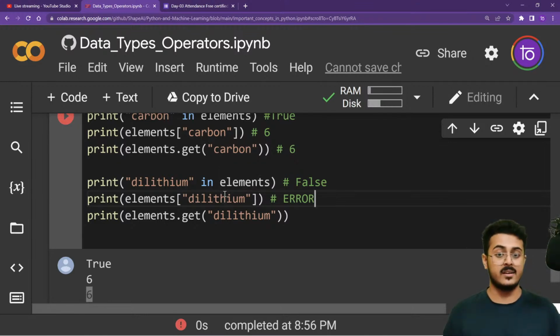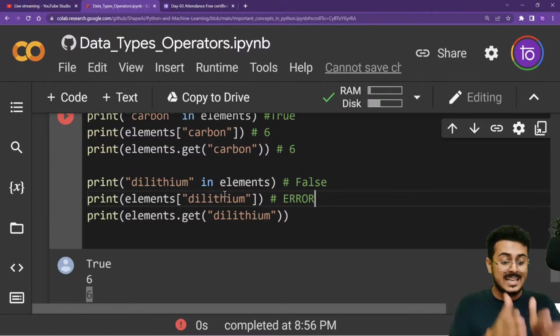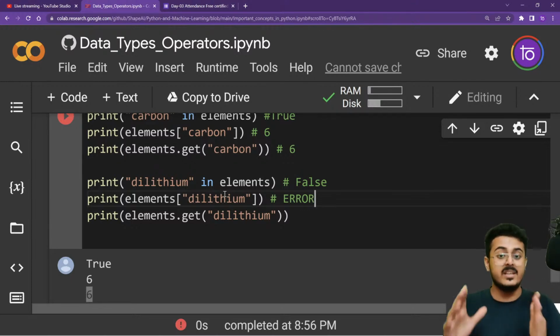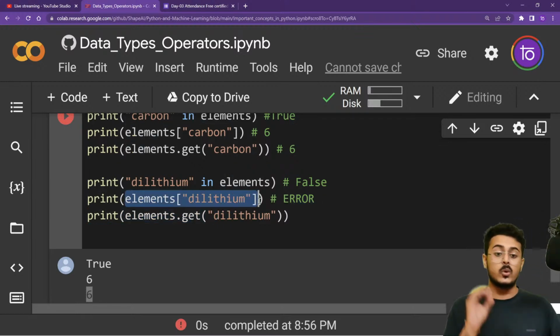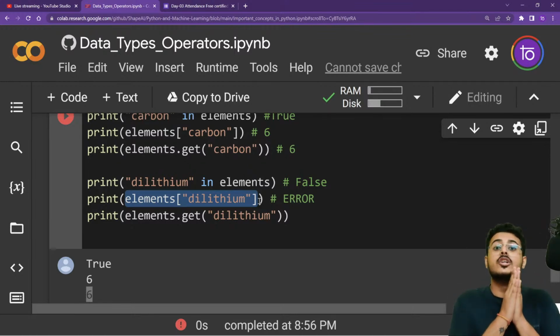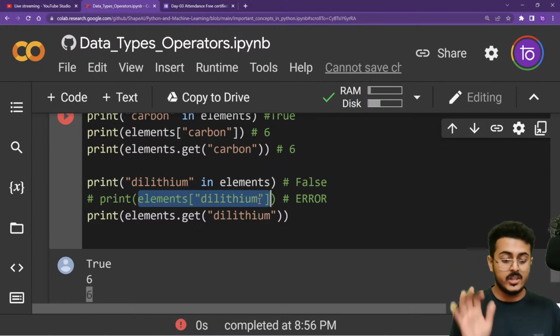If you're not sure whether that key is present in the dictionary or not, you never use these square brackets to get the value. Never ever use this, because you're not sure about it, and it will give you an error. Your code will just stop working. So we'll never use this.